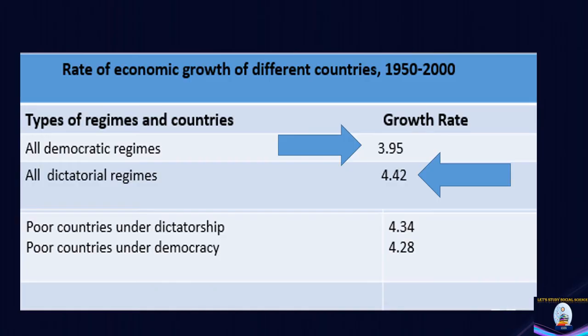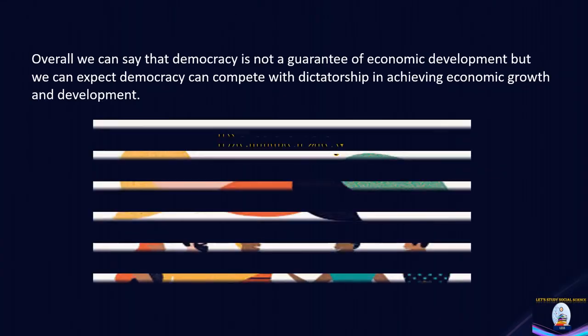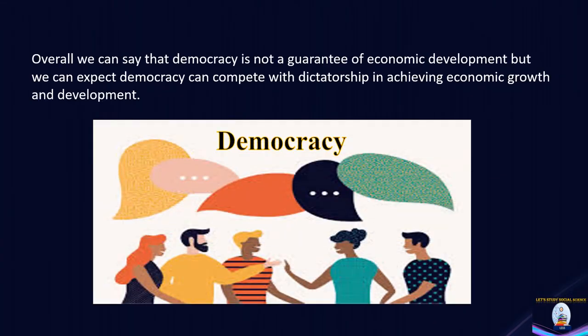Now let's see the growth rate of poor countries under dictatorship and democracy. The growth rate of poor countries under dictatorship is 4.34% and the growth rate of poor countries under democracy is 4.28%. So it is nearly equal, there is not much difference. So overall we can say that democracy is not a guarantee of economic development.